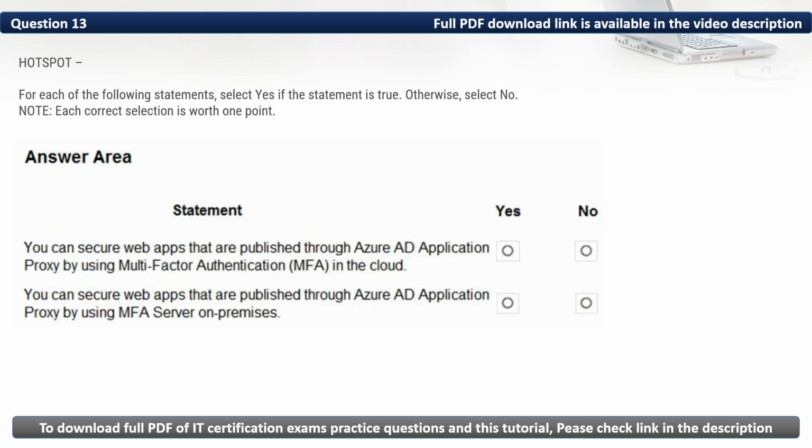Question 13. Hotspot. For each of the following statements, select yes if the statement is true, otherwise select no. Note, each correct selection is worth 1 point. To the answer area, statement. You can secure web apps that are published through Azure AD application proxy by using multi-factor authentication in the cloud.